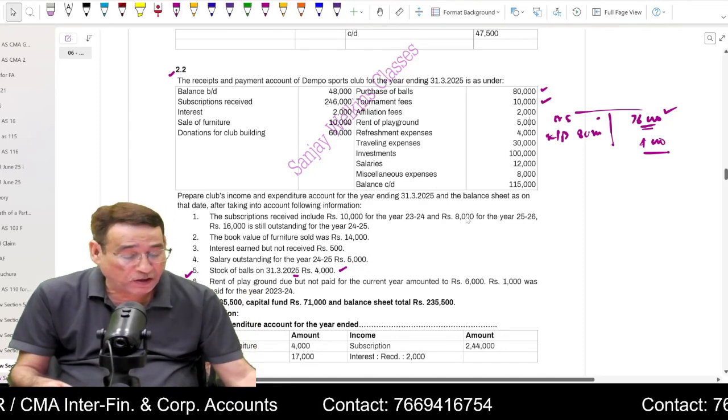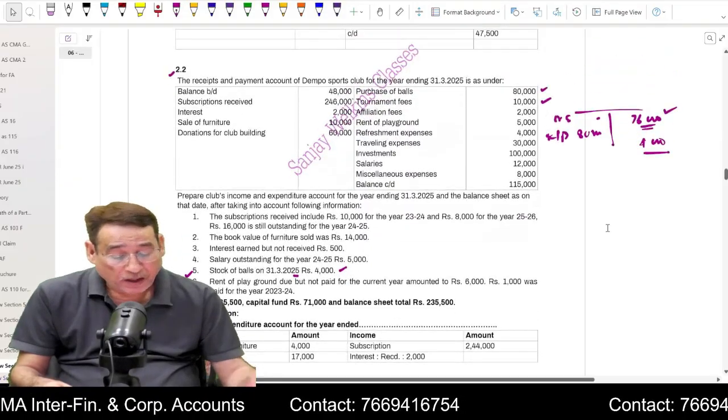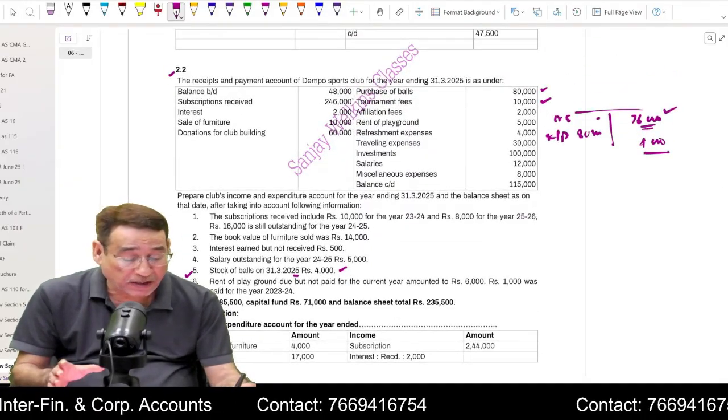Tournament fees is given. Now tournament fees you are going to write on the credit side, correct? Affiliation fee, on the debit side of income and expenditure.